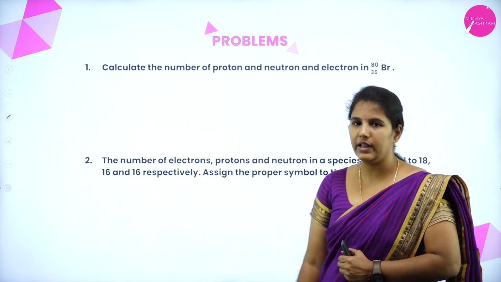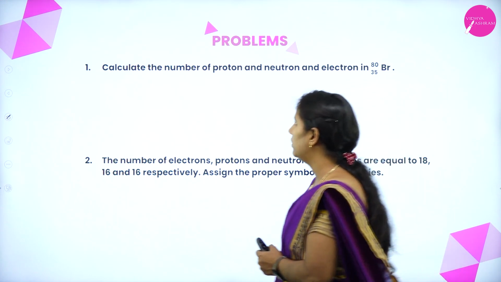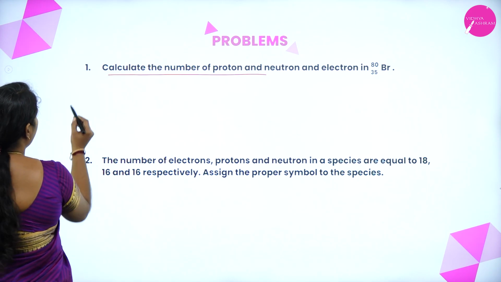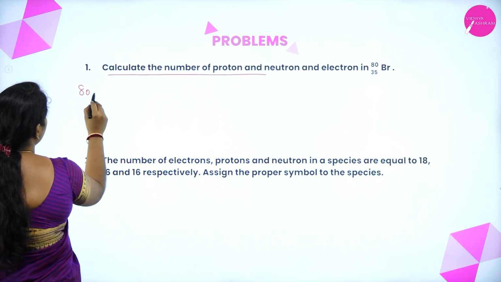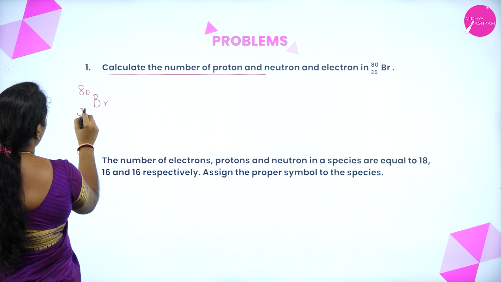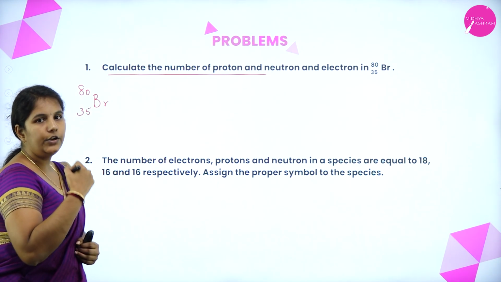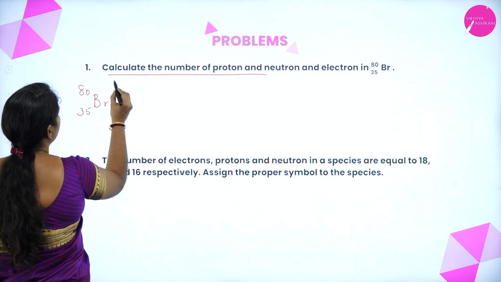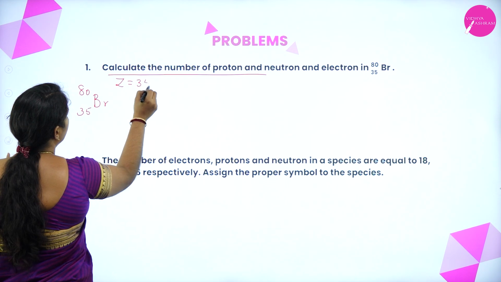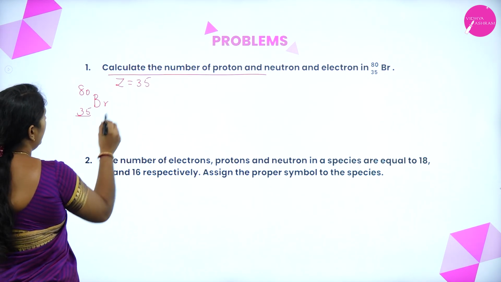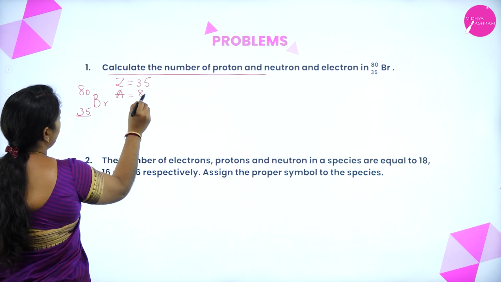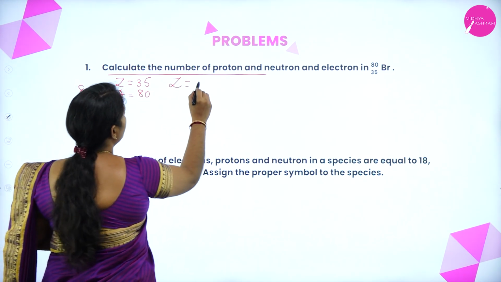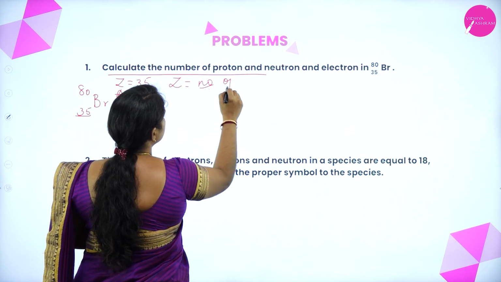Next, we'll move on to the numericals. How to do this? Let's see now. Calculate the number of protons, neutrons and electrons in bromine 80, 35. This is the given element. We need to find the number of protons and the number of neutrons. First, I'll write Z is equal to 35. That is our atomic number, and the mass number is equal to 80. We have understood that Z is equal to the number of protons. Is it right?